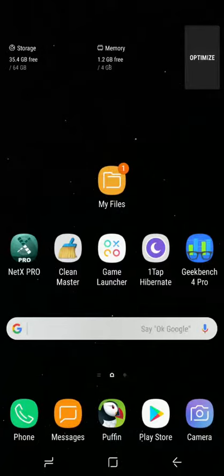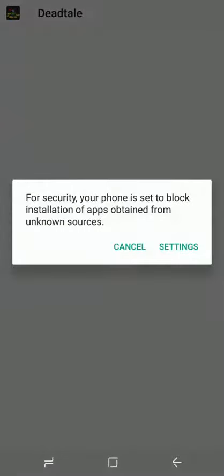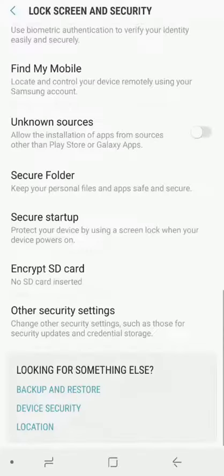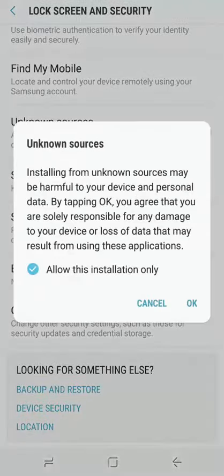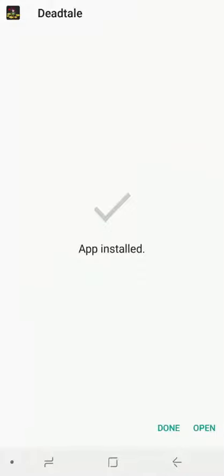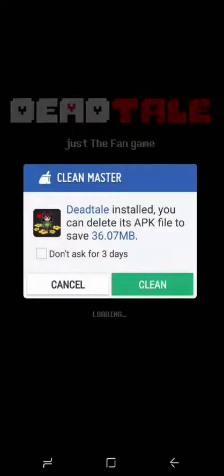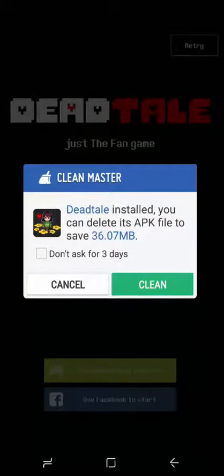Alright, once you finish installing Deadtale, you can look and click on it, the Deadtale apk. On source, you have to activate, okay, and start. And now open. Wow, this is Deadtale, ta-da! So you can play Deadtale on your phone without installing Deadtale from Google Play.